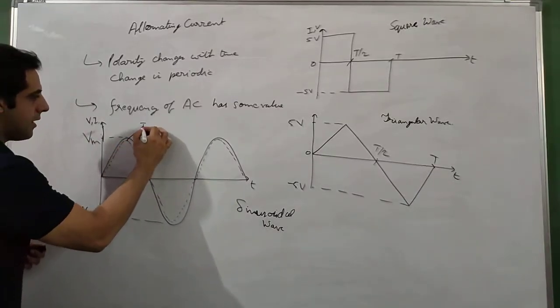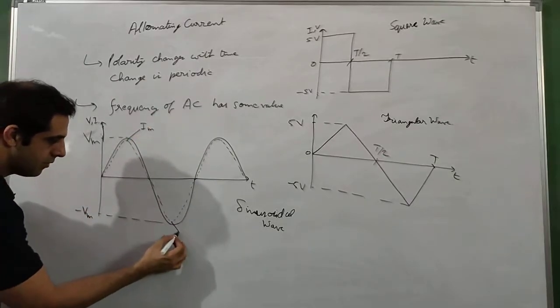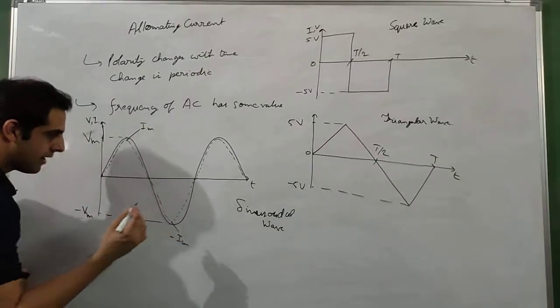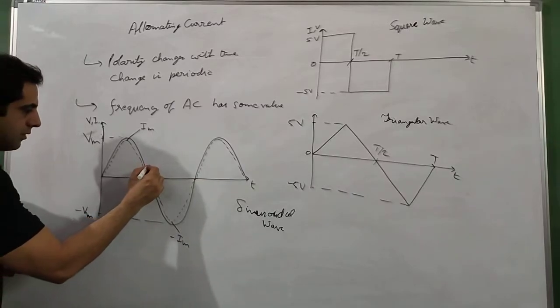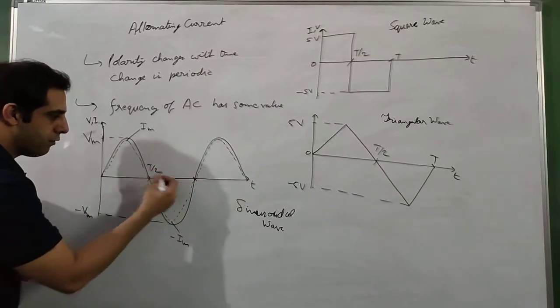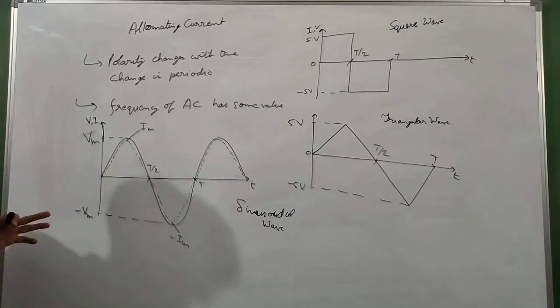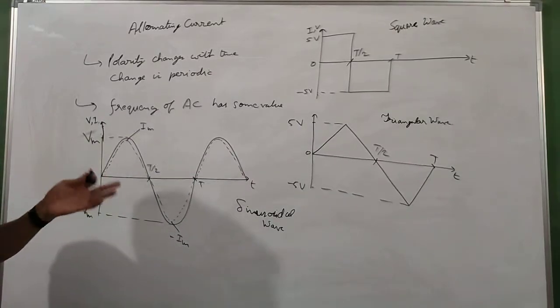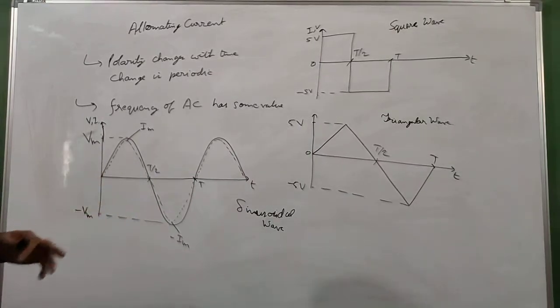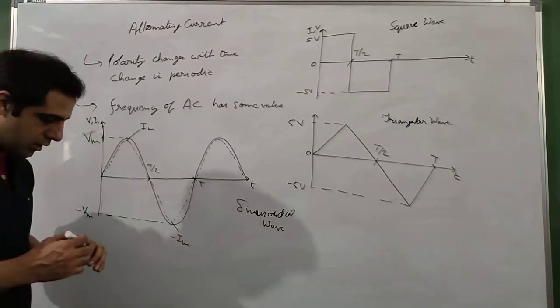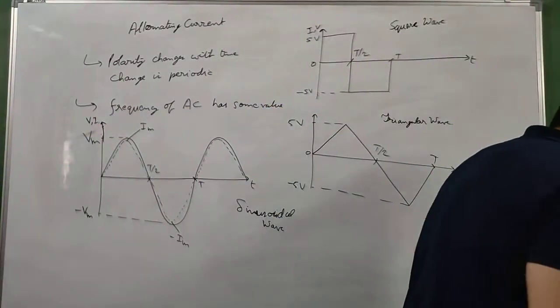So this will be maximum current plus Im, and this will be minus Im. Again same thing, the duration is T by 2 for a half wave, for a full wave it will be T. So this wave will be exactly what we studied in waves and oscillation in the previous year. So we are going to study this graph in detail.